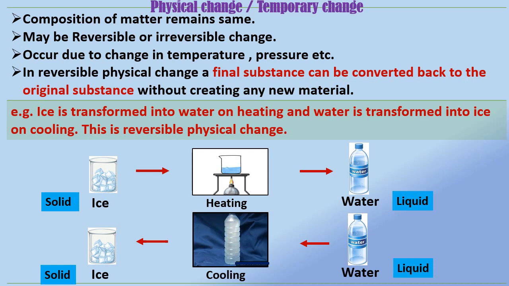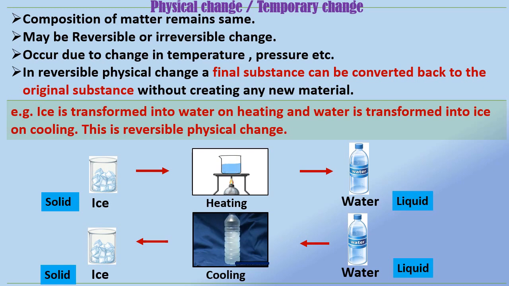Change in the physical properties of a substance is known as physical change. Physical properties of a substance include color, size, shape, state, temperature, appearance, and many more.